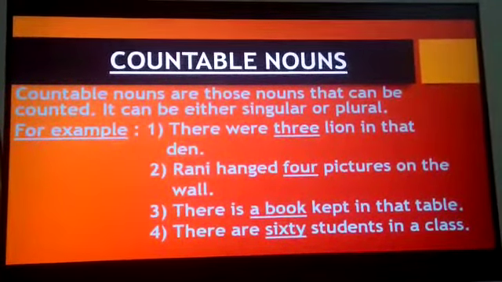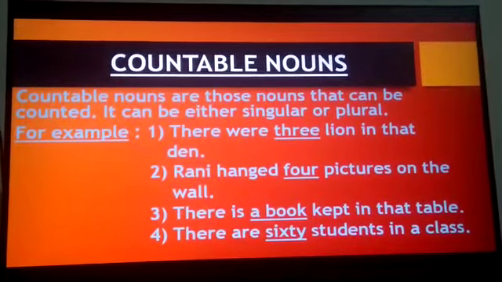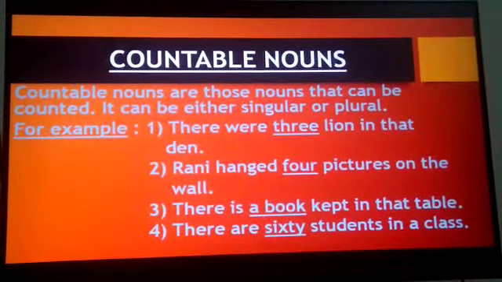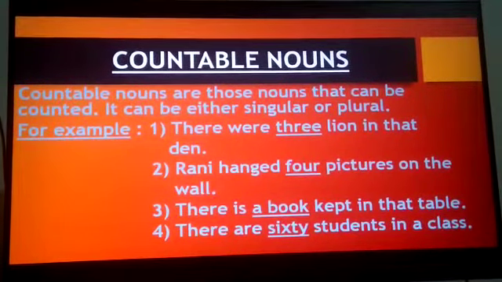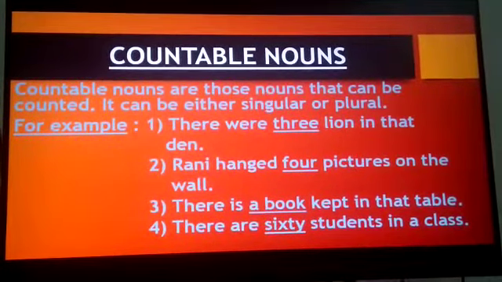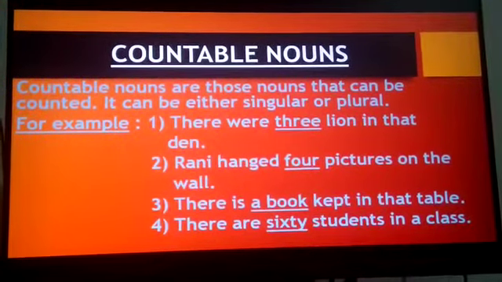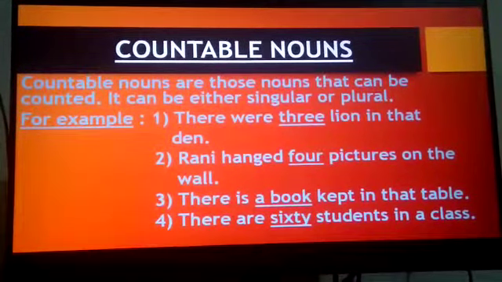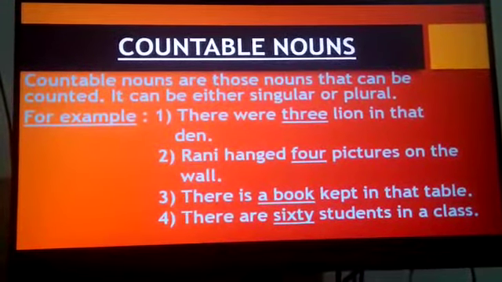Countable nouns are those nouns that can be counted. It can be either singular or plural. Those nouns which can be counted, like 1, 2, 3. Let us see the example. There were 3 lions in that den. So here 3 is giving a counting that 3 lions were there in the den.